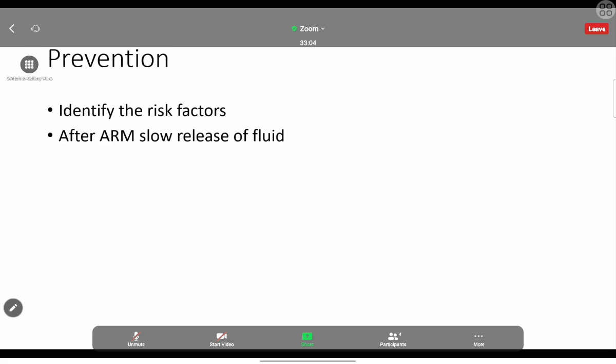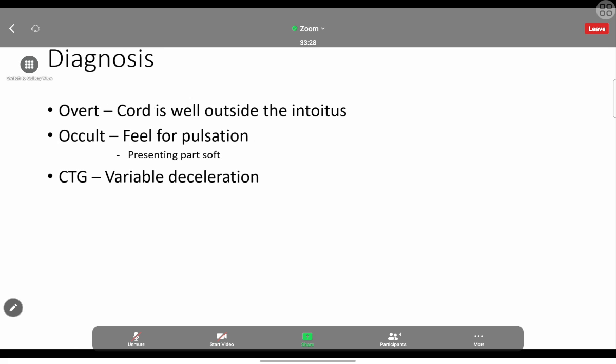Because when we do the rupture of membrane, if we suddenly release all the fluid, then there is a high chance of the cord coming out. So we have to do the rupture of membrane and make sure that we are releasing the fluid slowly. We would have seen in the ward, usually they are getting the fluid out, not that much at once.